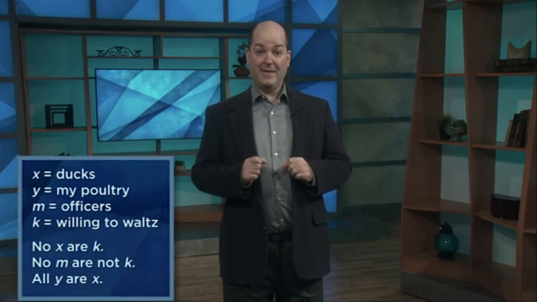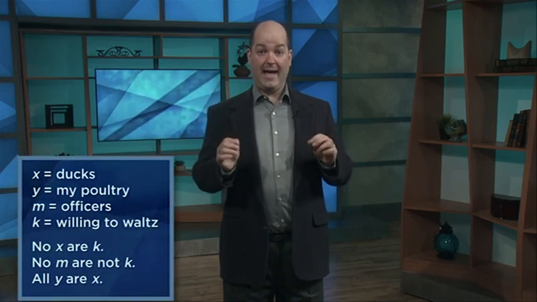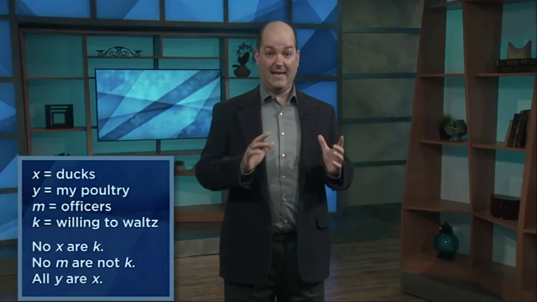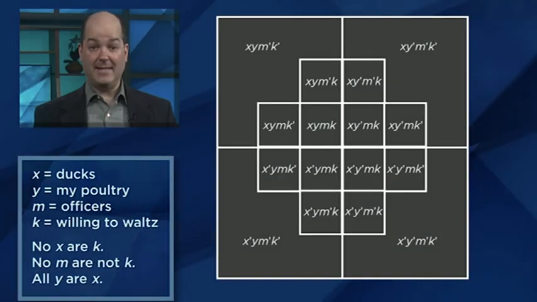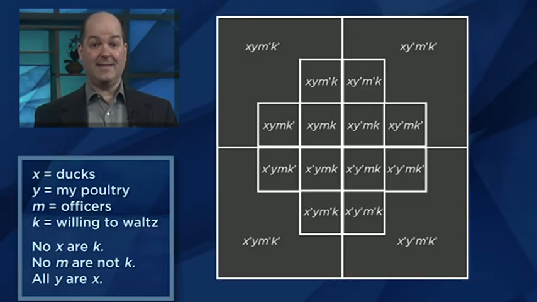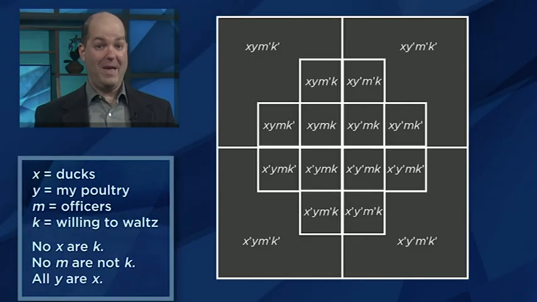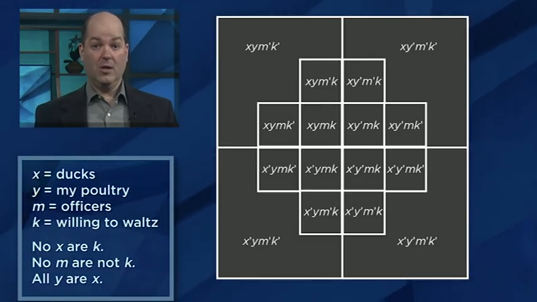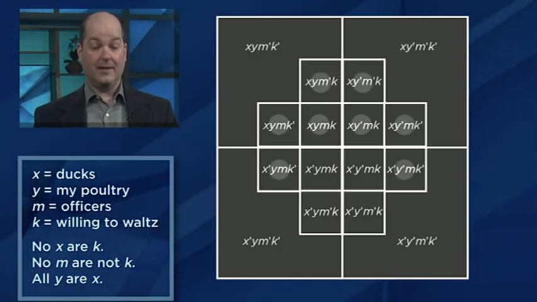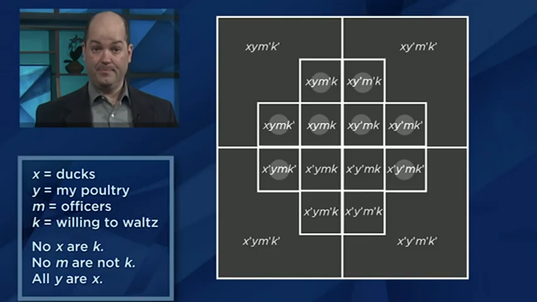The pair of statements no x are k and no m are not k can now be represented like this. In other words, anything that was simultaneously x and k, or simultaneously m and not k, would be in one of those 8 regions. We use gray counters to make it clear that these regions are empty.